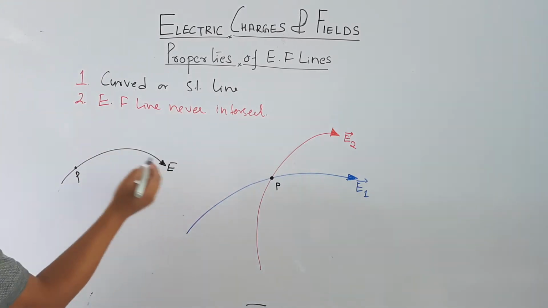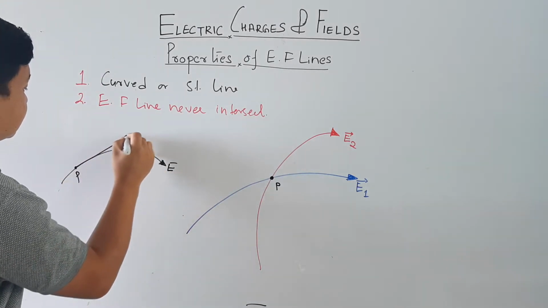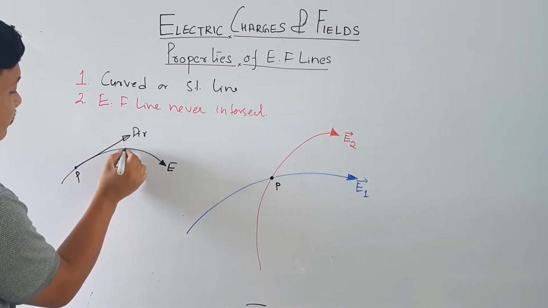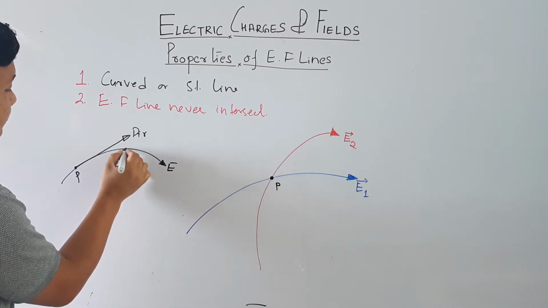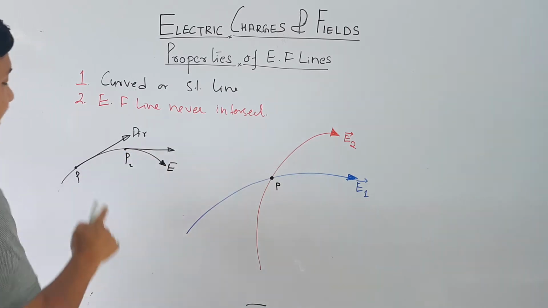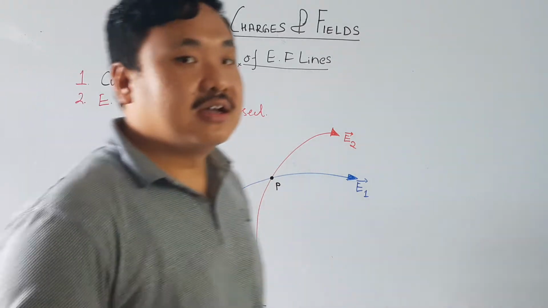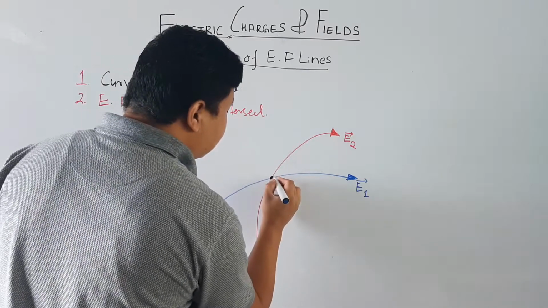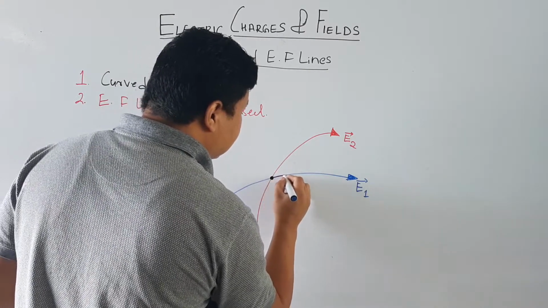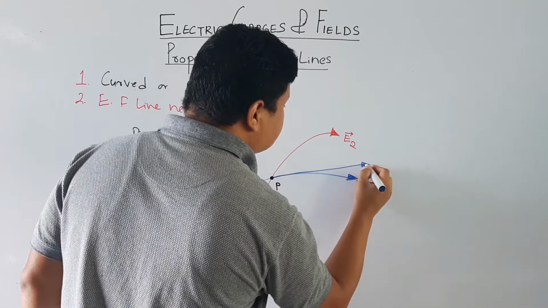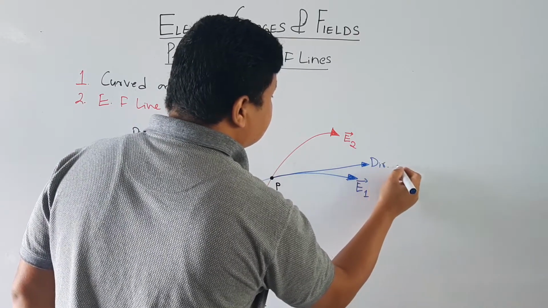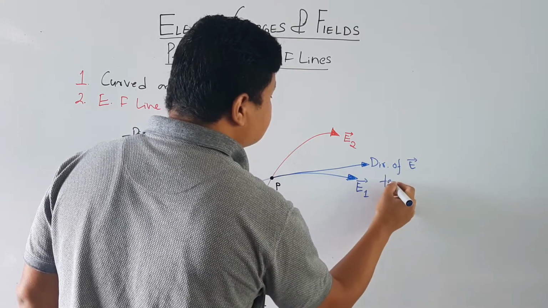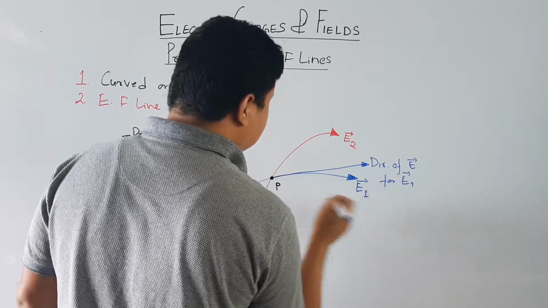At each and every point you have to draw a tangent. So for this electric field, I draw a tangent like this. This is the direction of electric field for E1 at this point.